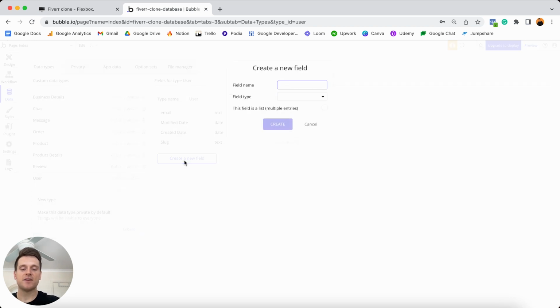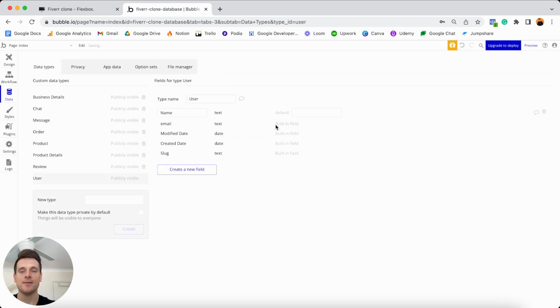Now, the first field I want to store is going to be the user's name. And when you create a new field, what you'll see is that you also have the option to select how you want to format this data in your database. So is it going to be a text field? Are we going to store an image, a file, or even a date? And look, thankfully, this one's pretty straightforward. It's just going to be a text field.